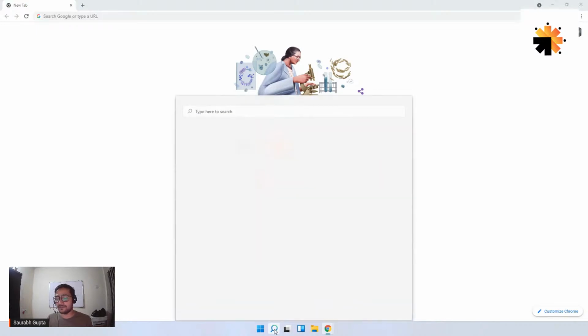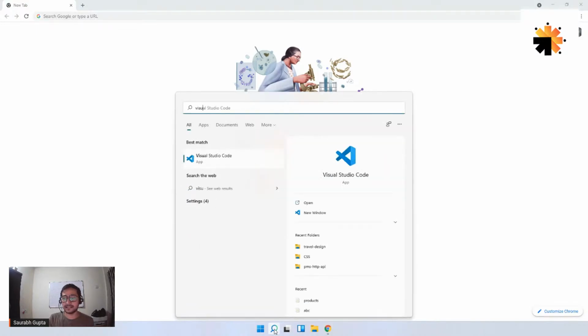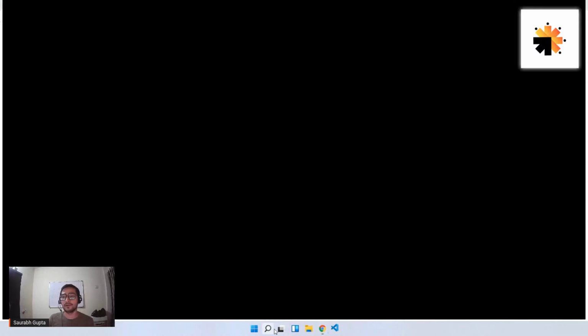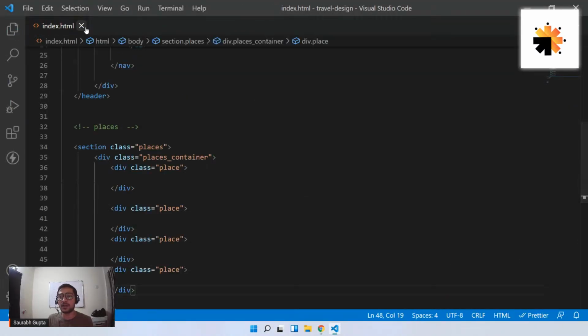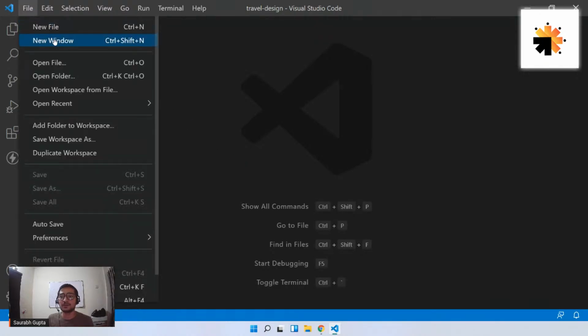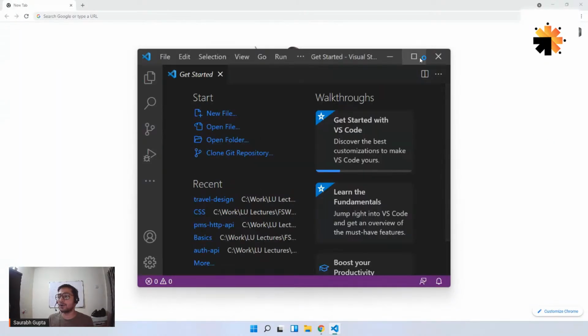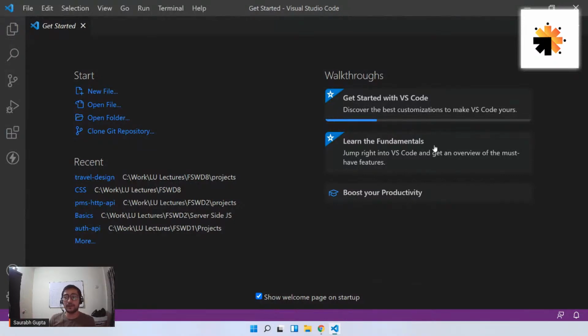Okay. So let me open my VS Code. So simply search like this, Visual Studio Code. Here we go. Now I already have some code written. Let me just close all of that, and let me show you how it will look for the first time when you open it. So once you open it, it will look like this. When you install it and then search for Visual Studio Code, you'll get something like this. Simple. You don't have to worry about this page. Simply close it. It's simply a get started page where you can either create a new file or open a folder or something like that. Or you can see your recent projects. We don't need it. Simply close it.